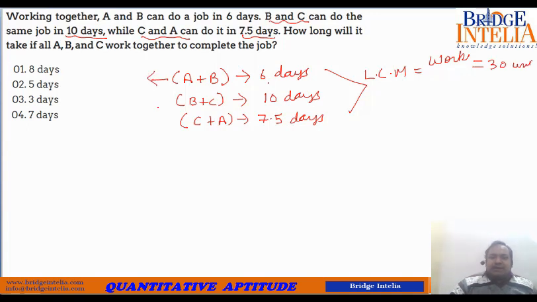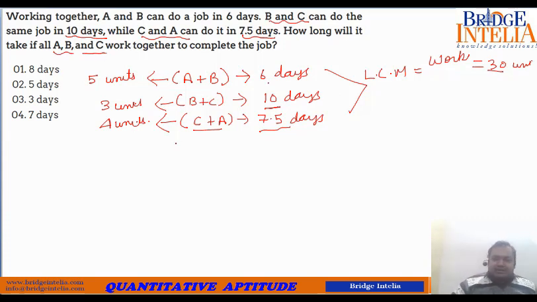Now let's give mathematical value to their output as well. A plus B in 6 days produce 30 units. So their combined output is 5 units, 30 divided by 6, 5. Similarly, B plus C, 30 divided by 10, so 3 units. Similarly, C plus A, 30 divided by 7.5, comes out to be 4 units. How long will it take if all A, B and C work together?